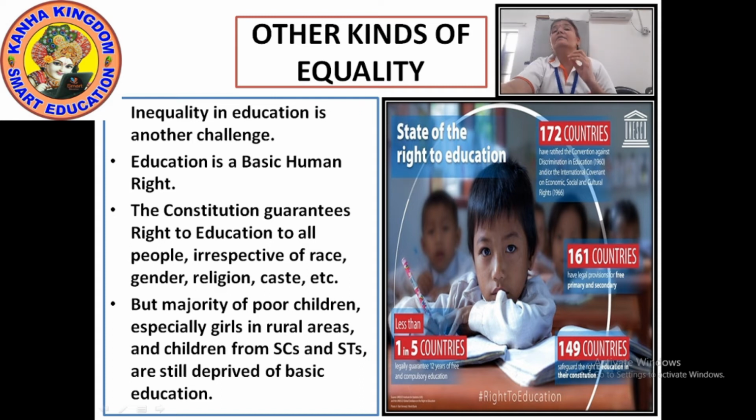So the government sees what kind of schemes or programs can be launched for the poor children, especially the girls in the rural areas who are still deprived of basic education, so that the girls also get educated and the parents could send their daughters for education.